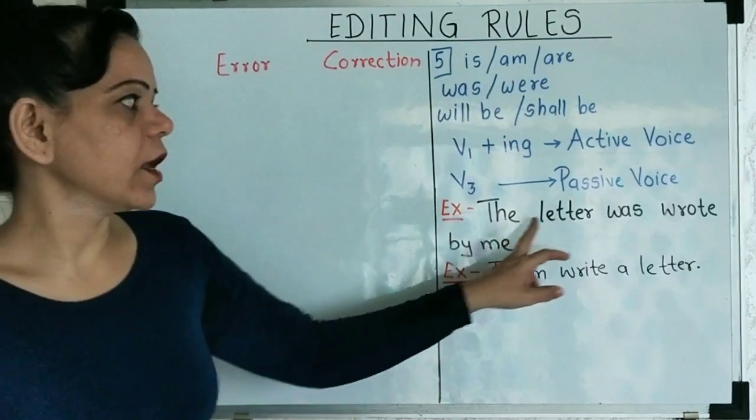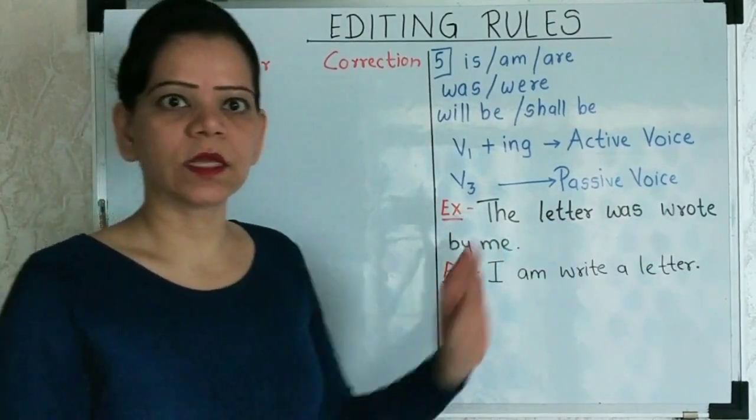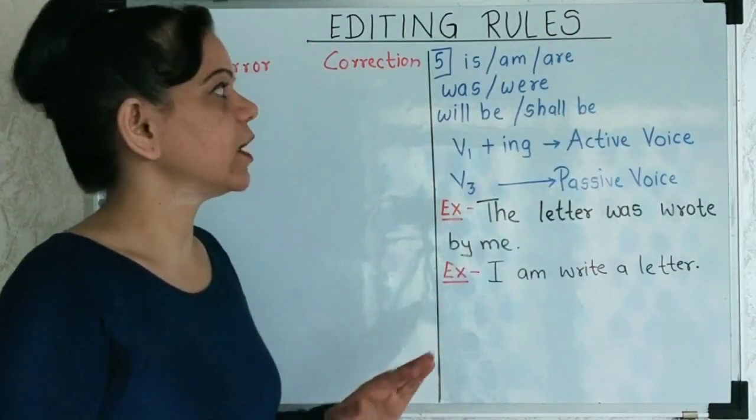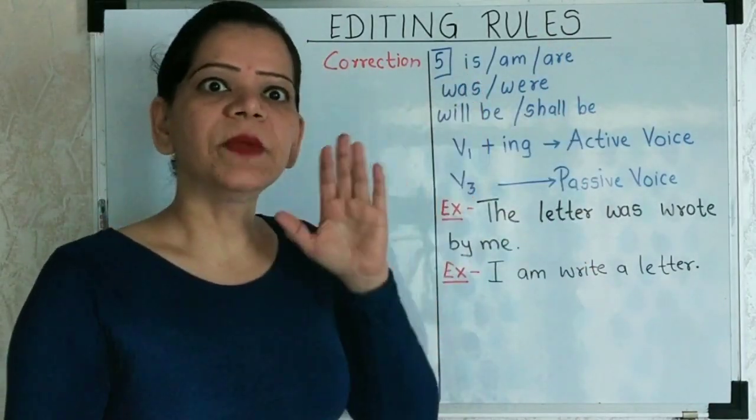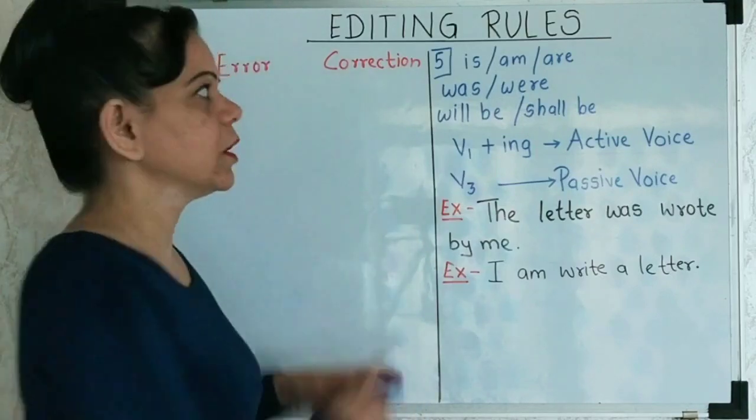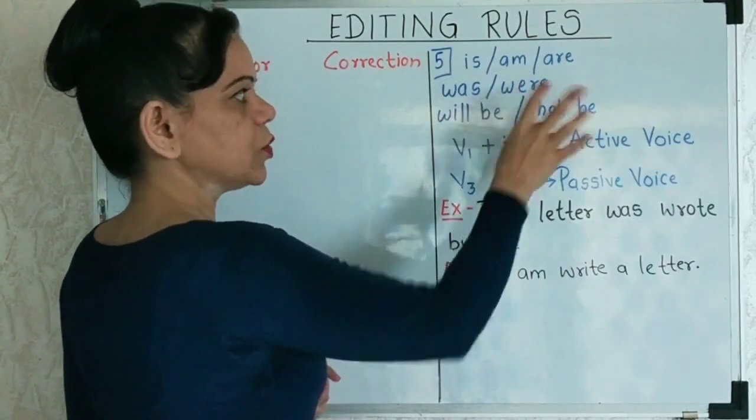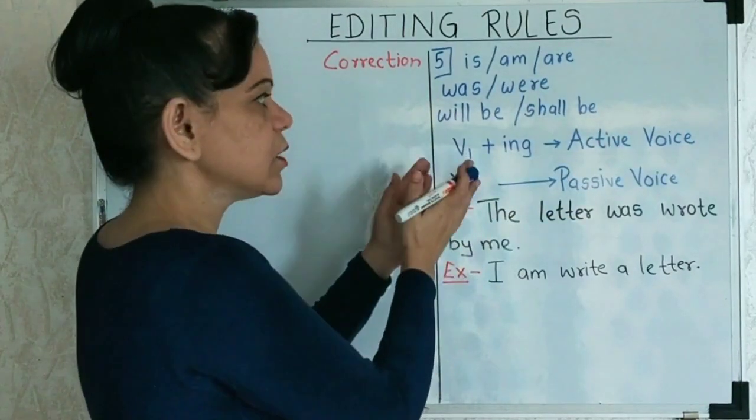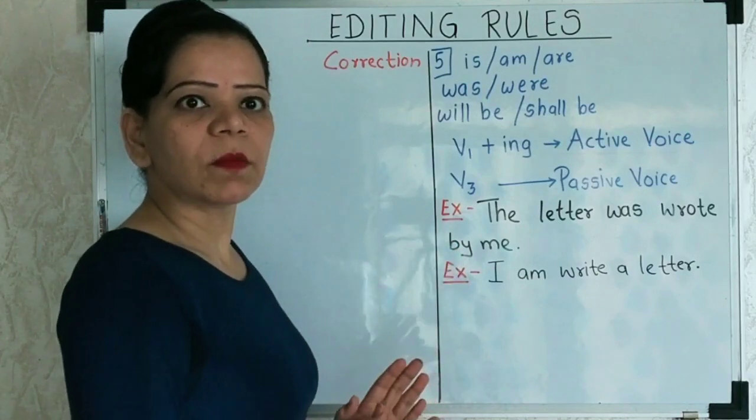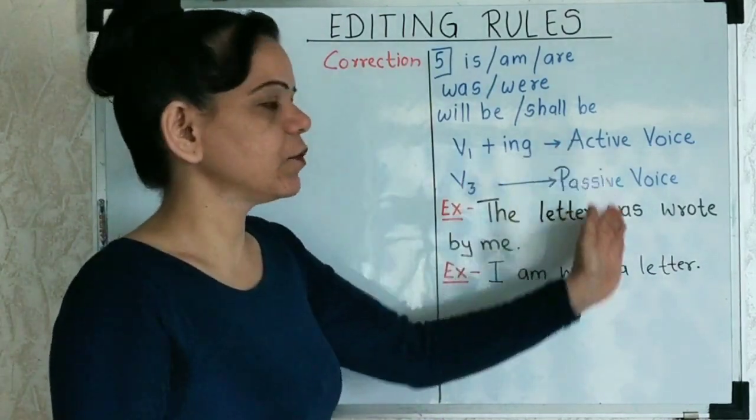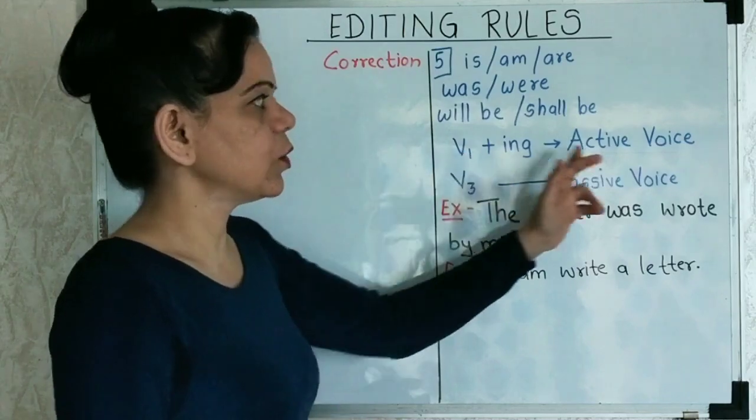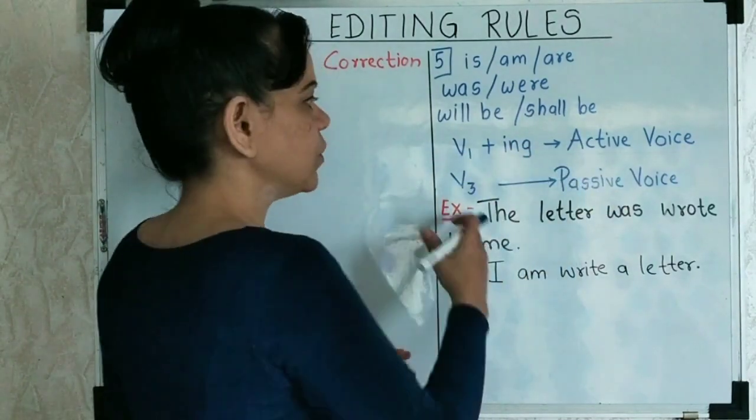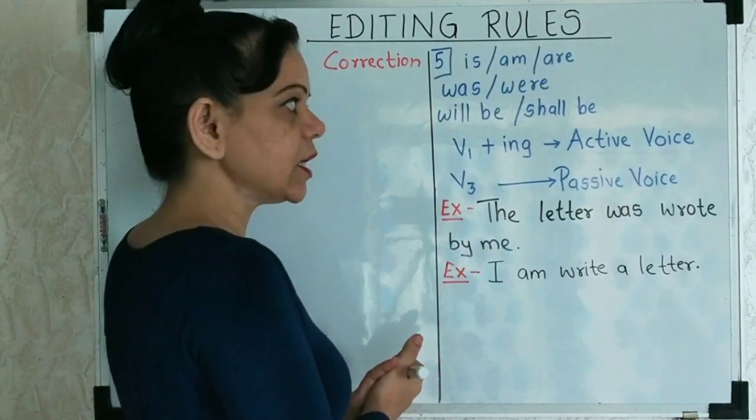Now in the fifth one, the rule says that I am writing a letter, or the letter was wrote by me. These are the examples given for you. Now let's check it in the reverse way. What is the rule that we have learned? If the be word, the to be verb, is, am, are, was, were, will be and shall be, if these to be verbs are there, there is a particular main verb format structure to be followed in case of active voice and passive voice. It should be followed by V1 and the ing form when it is in the active voice, and it should be followed by V3 when it is in the passive voice.